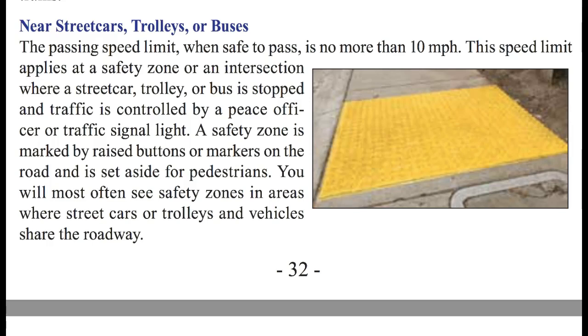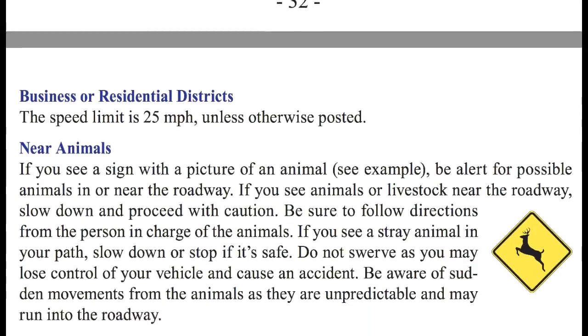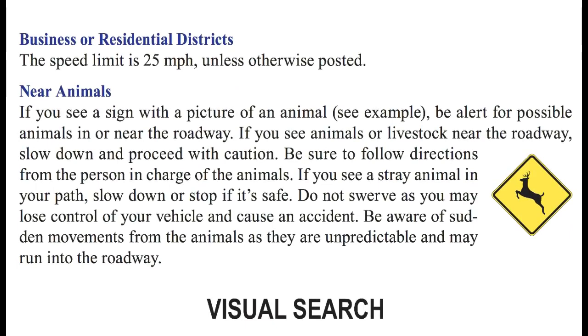Streetcars, trolleys, or buses. The passing speed limit, when safe to pass, is no more than 10 miles per hour. This speed limit applies at a safety zone or an intersection where a streetcar, trolley, or bus is stopped and traffic is controlled by a peace officer or traffic signal light. A safety zone is marked by raised buttons or markers on the road. See this picture. It is set aside for pedestrians. You will most often see safety zones in areas where streetcars or trolleys and vehicles share the road. Business or residential districts. The speed limit is 25 miles per hour unless otherwise posted.